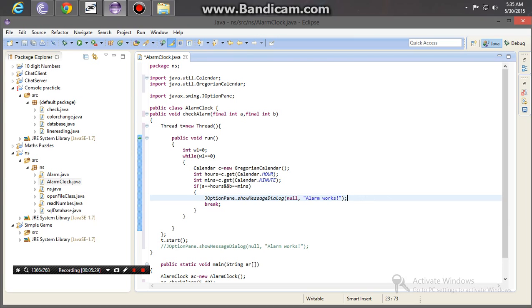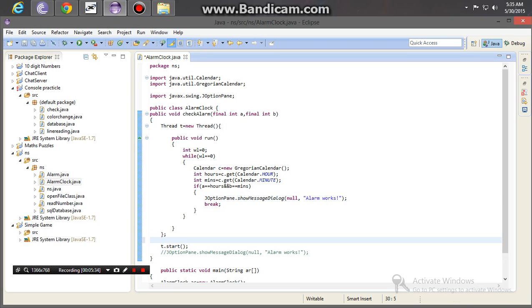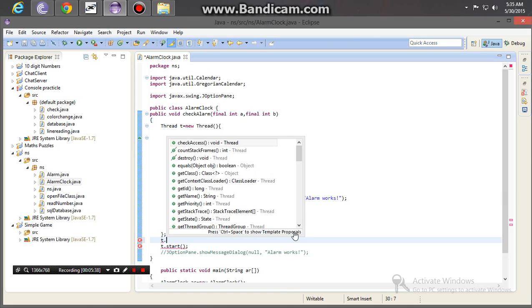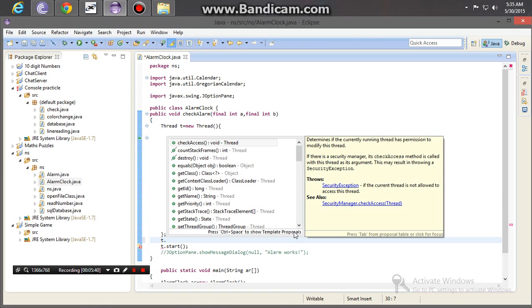Then you have to set this thread at the minimum priority, because when you run it, the whole PC will lag because of the process usage.